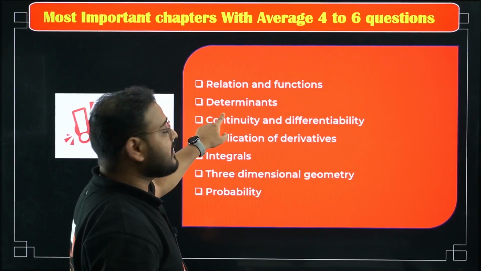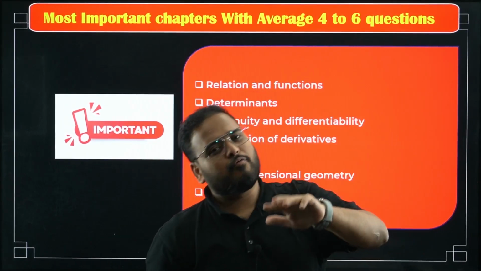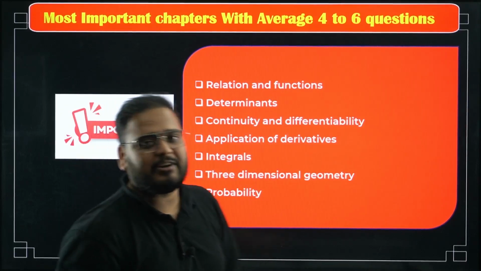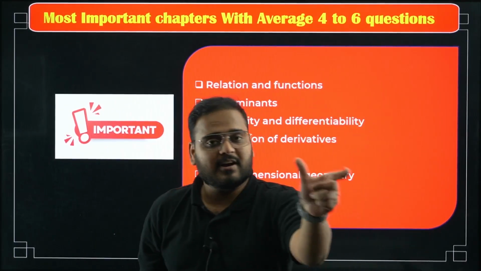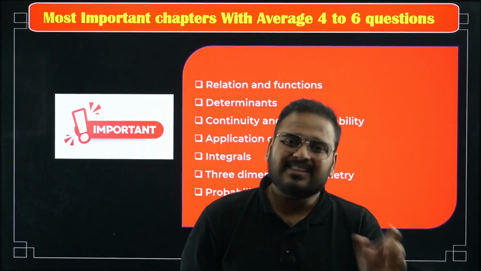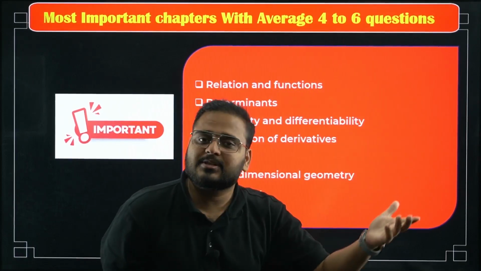Next bacha is determinant. Again, important because it can be clubbed together with matrices. Sometimes 3 mark, 4 mark questions can be asked over here as well. Continuity and differentiability, it's a very high weightage chapter, you know that very well. Definition of continuity, question can be asked there. If a given function is continuous, from there they can deduce a variable's value in 4 given options, pick a right one. Okay, differentiability, again lot of questions are there in differentiability.